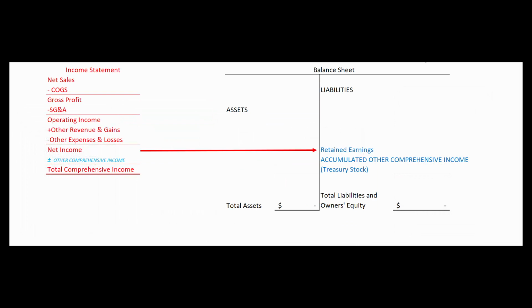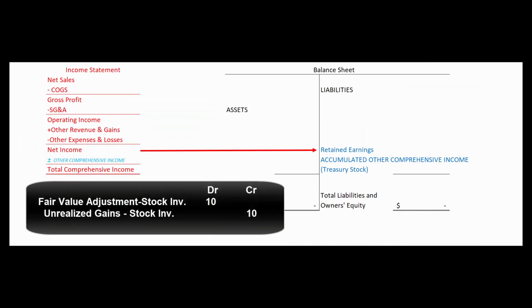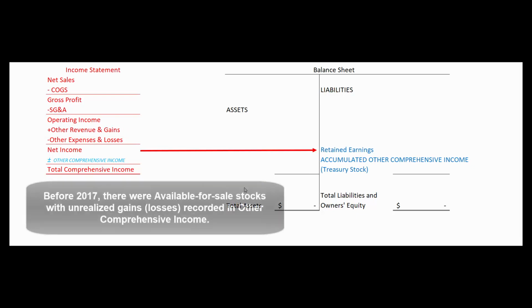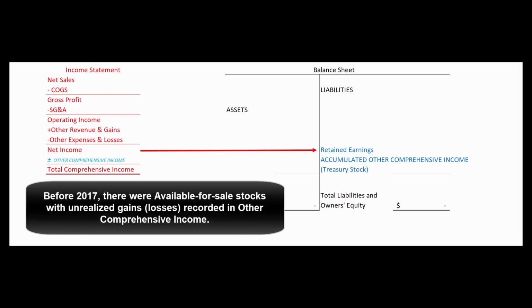So we own a share of stock that's worth $100 when we buy it, and at the end of the first month it's up $10. We'll book $10 worth of net income. It'll hang out in other revenue and gains, even though we didn't sell it. And of course, that net income will close out to retained earnings. In the old days, there used to be available for sale stocks, and those unrealized gains or losses were in other comprehensive income, just like they are in available for sale bonds, but those days are behind us after 2017.